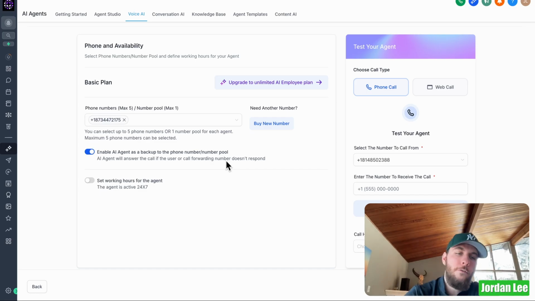If you're just using it for yourself, yeah, it's going to answer the phone for you while you're not able to. If you're on site, for this instance, if you're a plumber, you're on site, you can't answer the phone, you're actually working, this is going to do that for you.